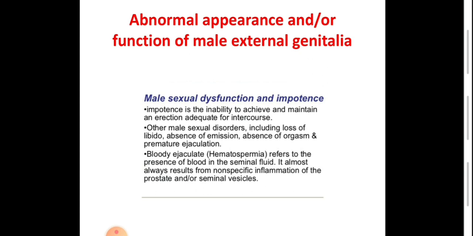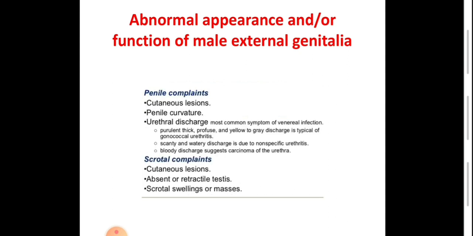Bloody ejaculate, what we call hematospermia, means the presence of blood or RBCs within the semen or seminal fluid. It is almost always a benign condition due to non-specific inflammation of the prostate or seminal vesicle. Very, very rarely it may be due to malignancy of the prostate.